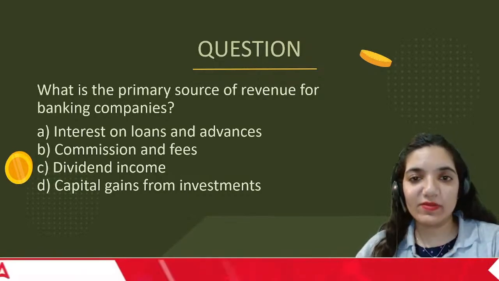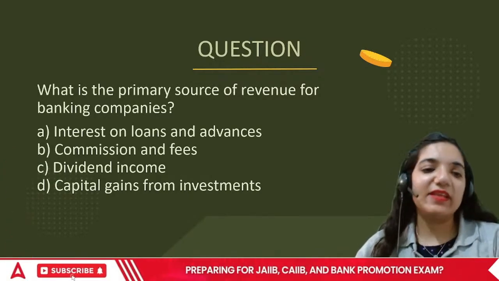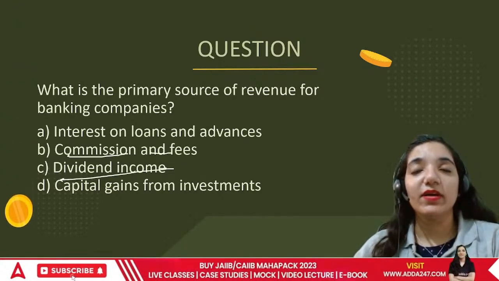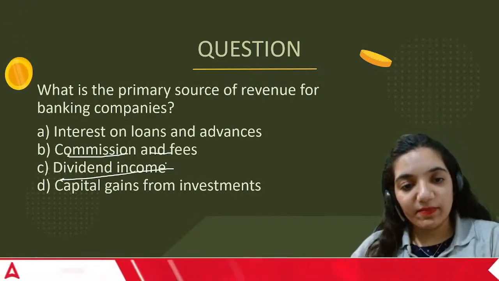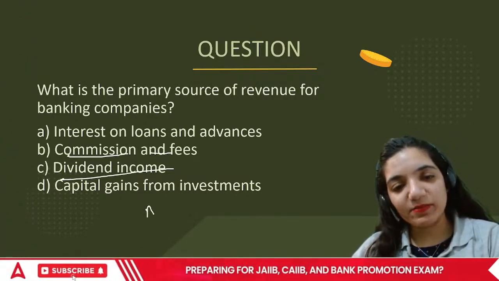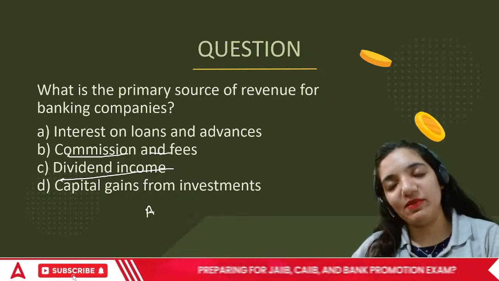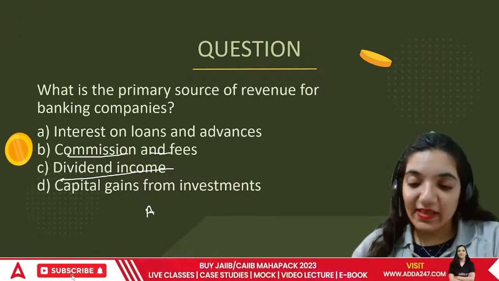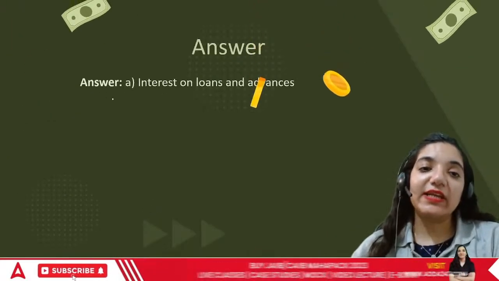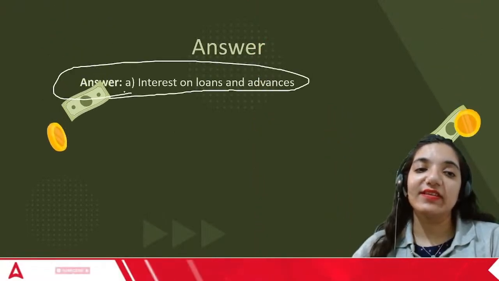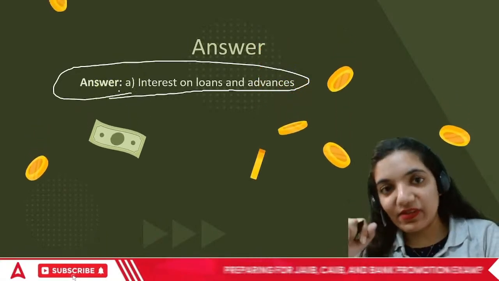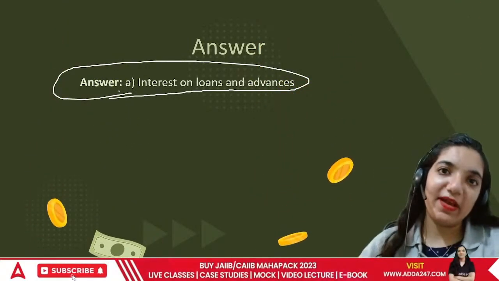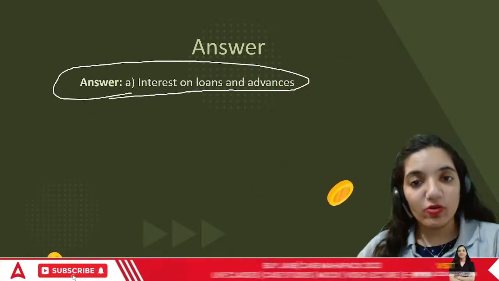Banks earn through multiple sources, but the fact remains that everything else, the commission and fees and dividend income, happened after interest. The banks were basically formed to accept deposits and to provide loans, and they were making money through the interest difference. They would charge more interest and pay less, and the difference helps the bank run and grow further.